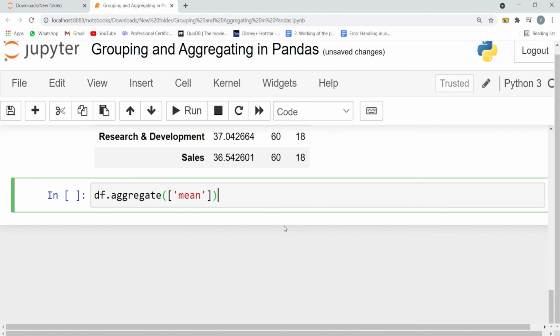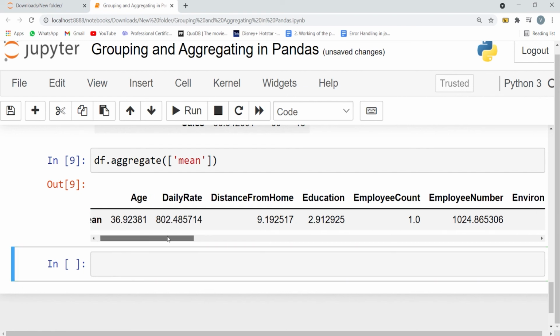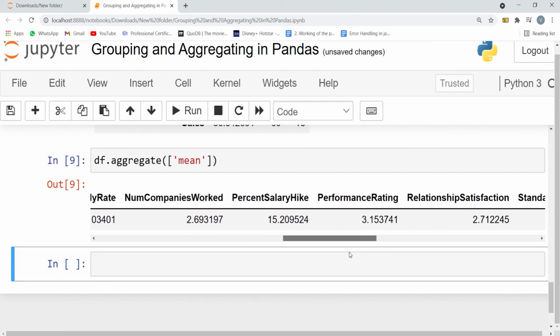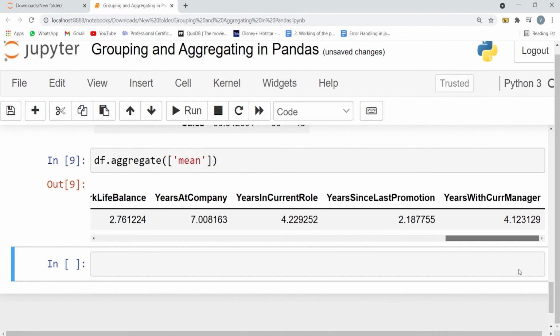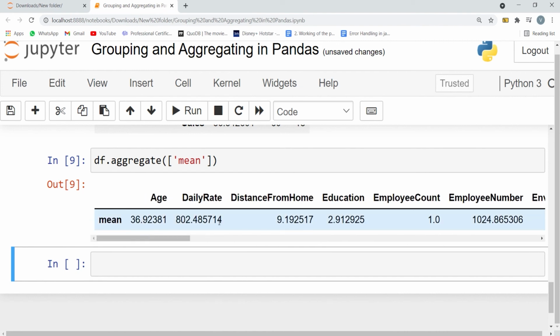We simply use the aggregate function and pass the function mean inside it. Shift and Enter. And we get the output. We can see that the mean of each of the numerical columns of the data is returned. The mean age is 36.9. The mean daily rate is 802.4, etc. Interesting, isn't it?